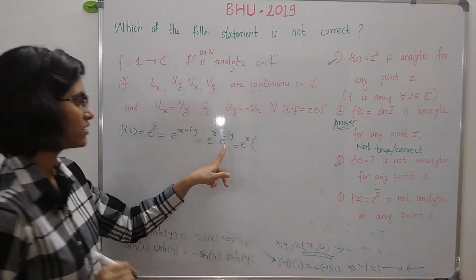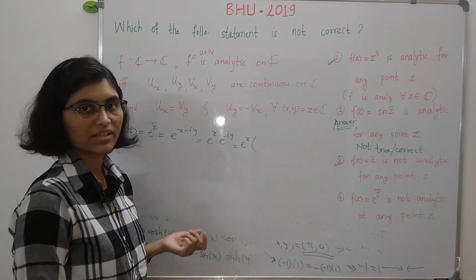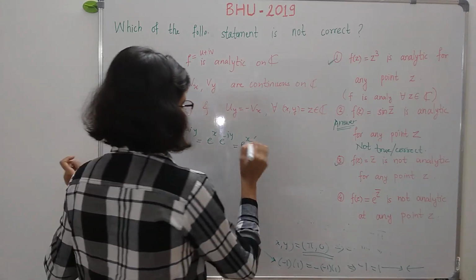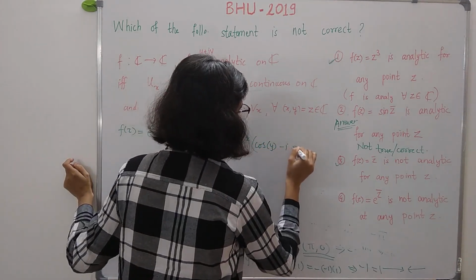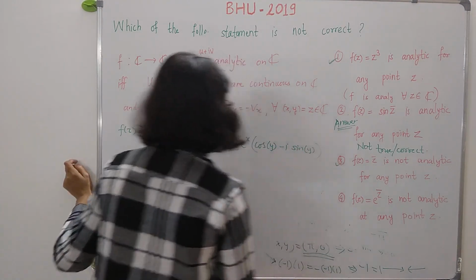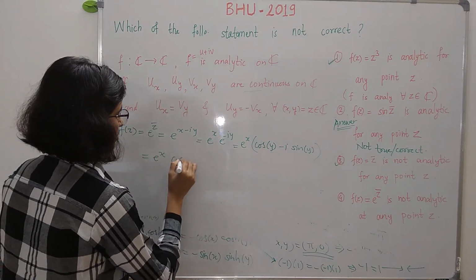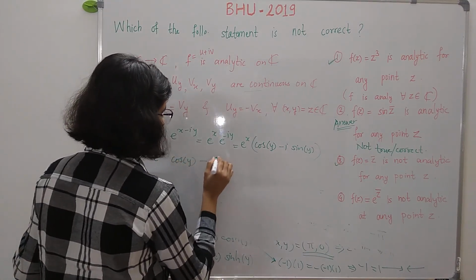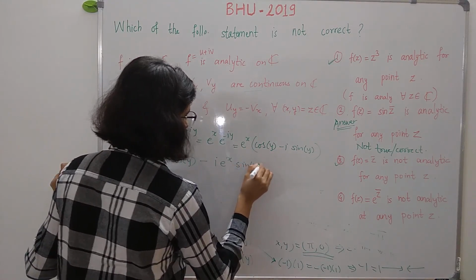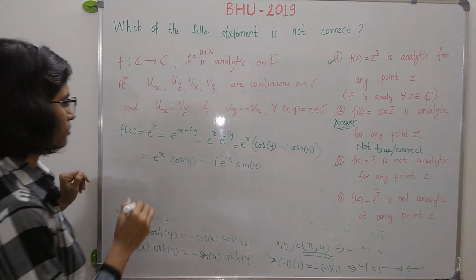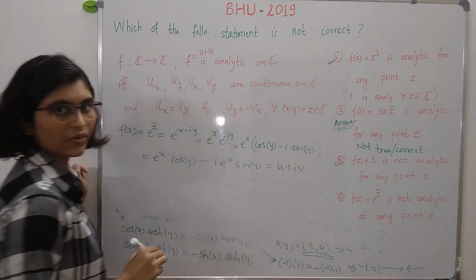Now we know that e raised to minus i theta is equal to cos theta minus i times sin theta. So this is just cos y minus i times sin y. So this is equal to e raised to x cos y minus i times e raised to x sin y.